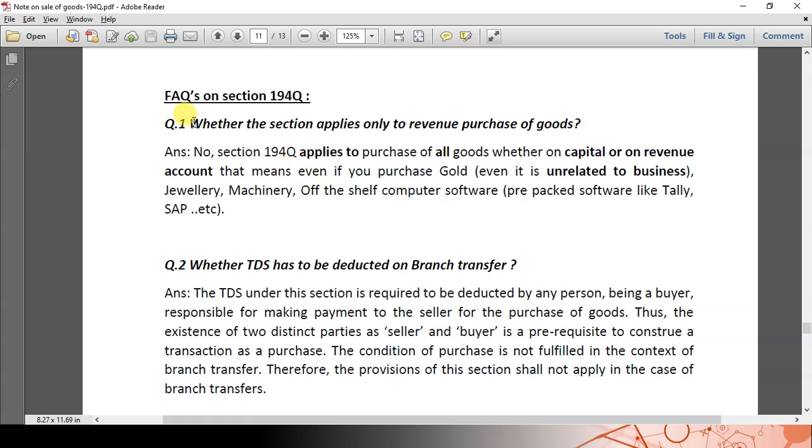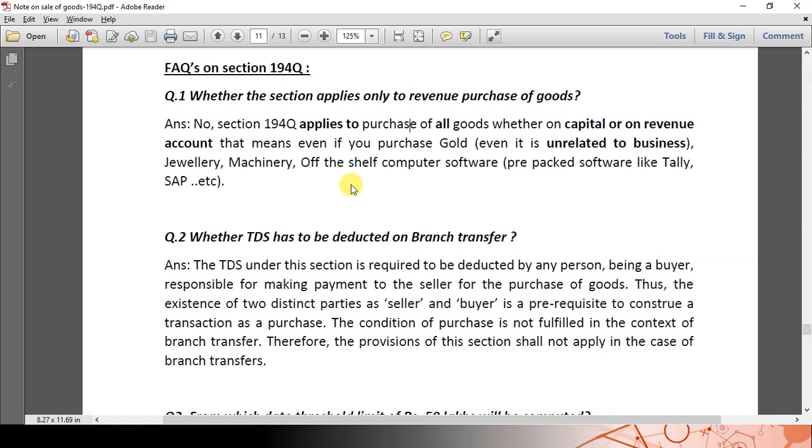As I mentioned earlier, section 194Q is applicable to revenue or capital, and even whether it is related to business or not. That means if a construction company is purchasing gold, even though the transaction is not relevant to the business, the transaction is covered under section 194Q. And if a construction company is purchasing computers, which are fixed assets, the transaction is still covered under section 194Q. So all transactions, revenue, capital, related to business or not, are covered in section 194Q.